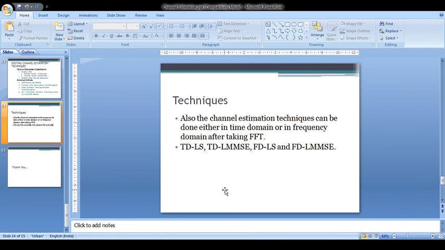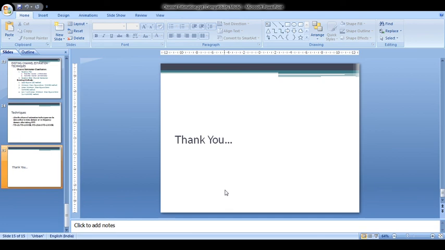Again, the channel estimation can be done either in the time domain or in the frequency domain. Based upon this, it can be classified as time domain LSE, time domain MMSE, frequency domain LSE, as well as frequency domain MMSE methods. So we have seen all the basic schemes that are involved in channel estimation in wireless communication.